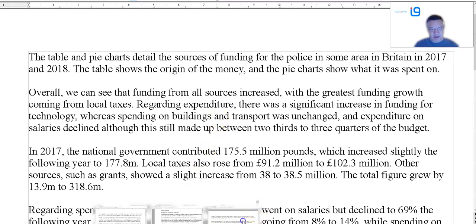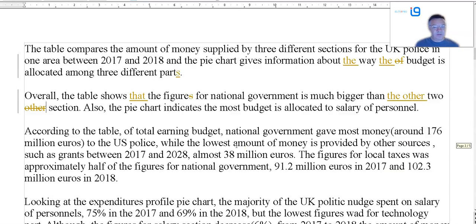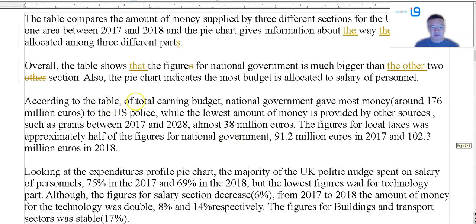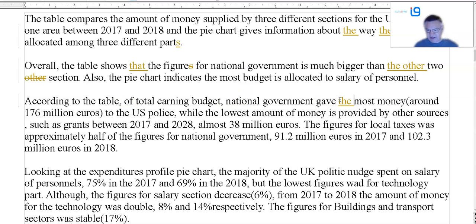All right. Okay, the table of total earning budget. National government gave most money. Don't forget your articles. The most, superlative. It's not euros. It's pounds. Eh? US police. Are you reading the same chart? So wrong country, wrong currency.